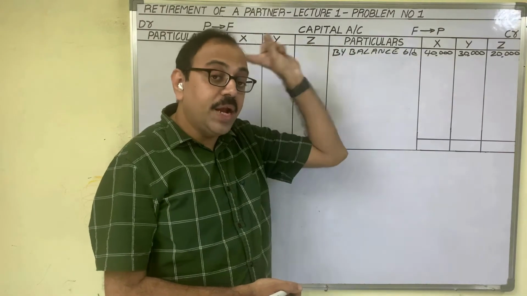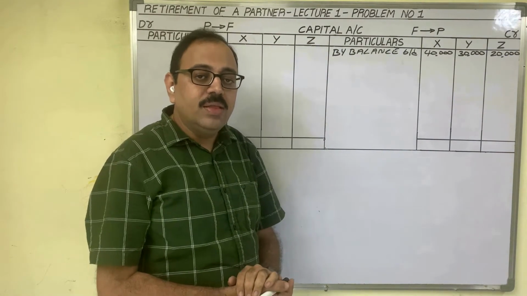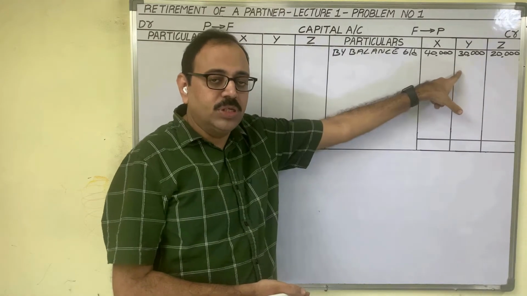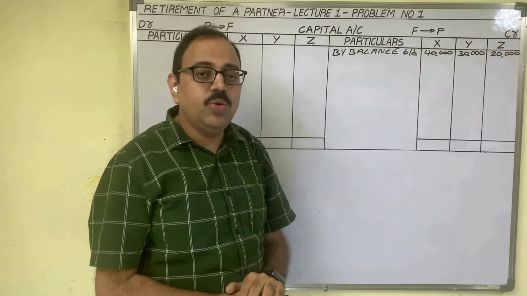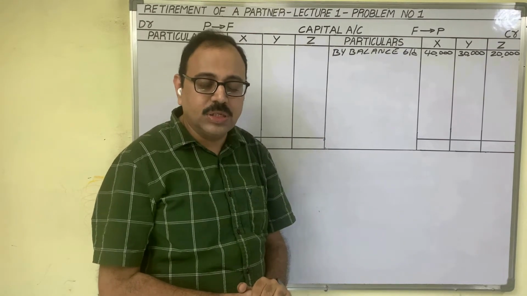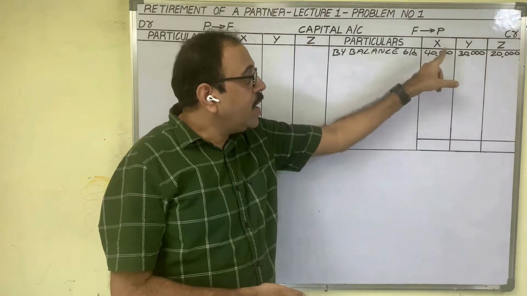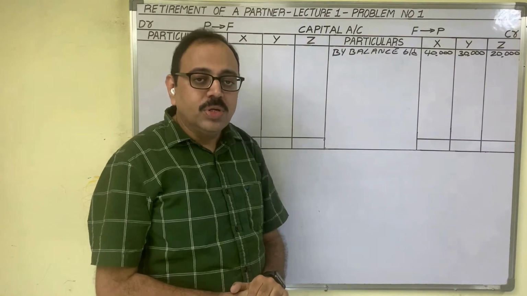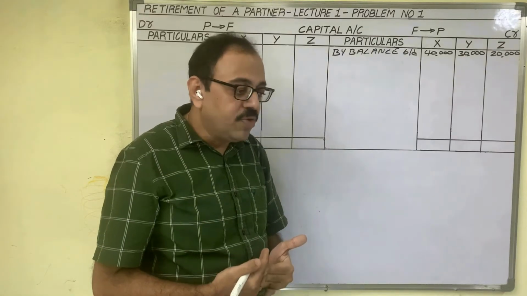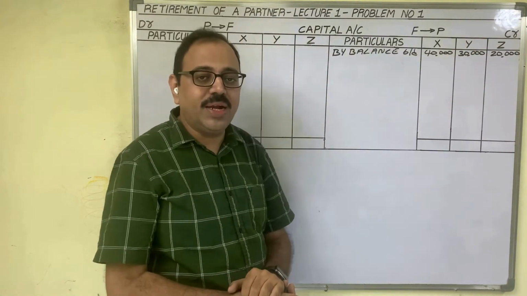Now, once you recollect the admission of partner topic, there we used to write only two amounts, the old partners' amounts, because in the question they used to give the capitals of only the old partners, two persons. But here all partners are old partners only. So three members started the business, three members brought capital. Therefore on the credit side three amounts we should write.